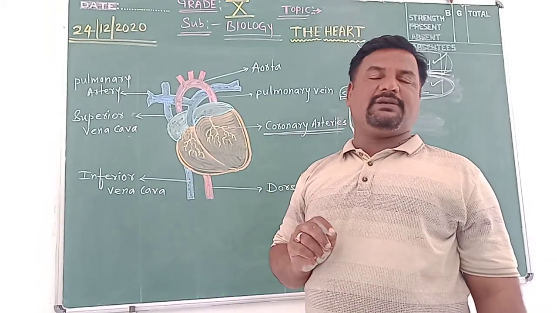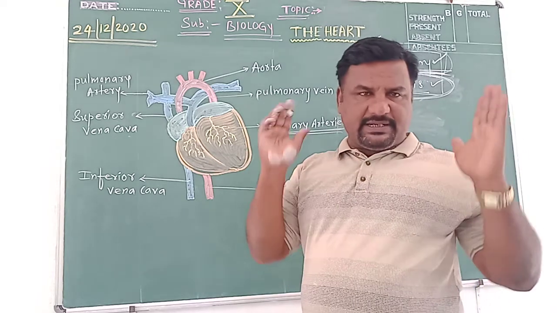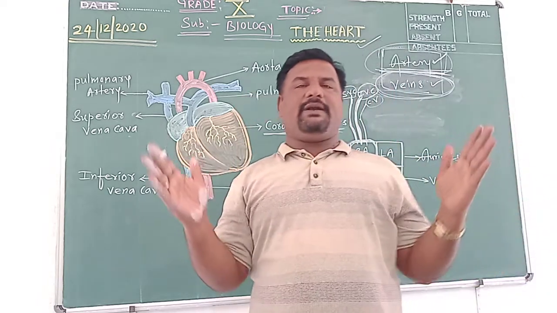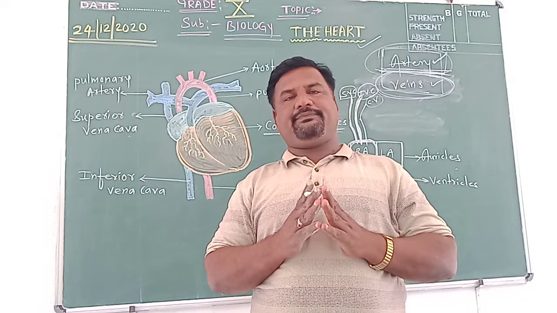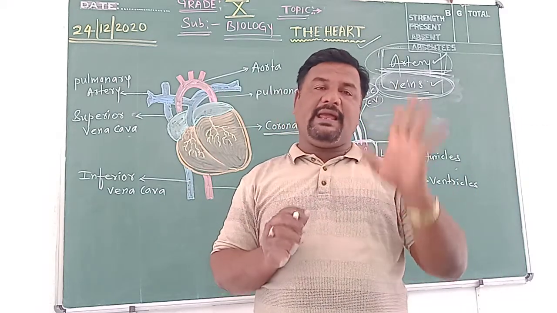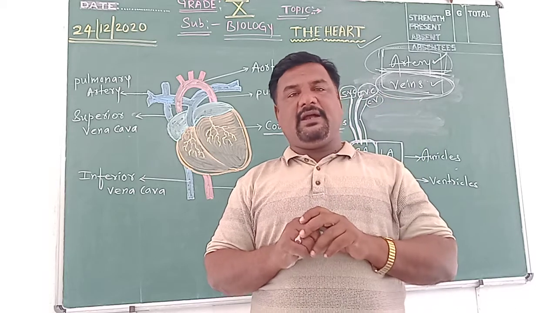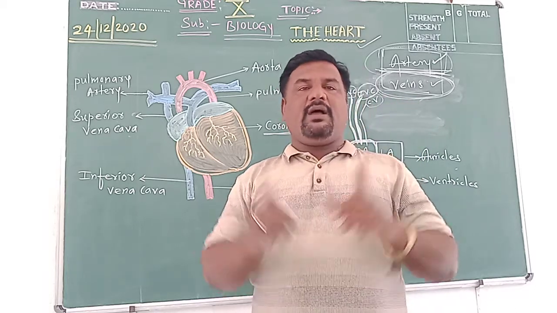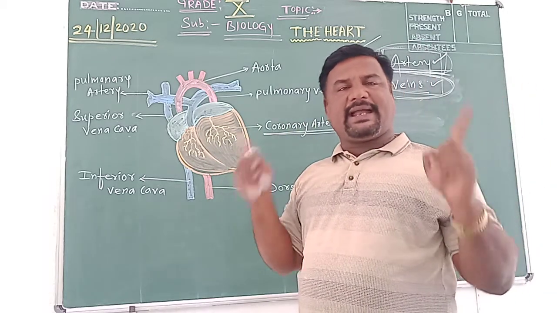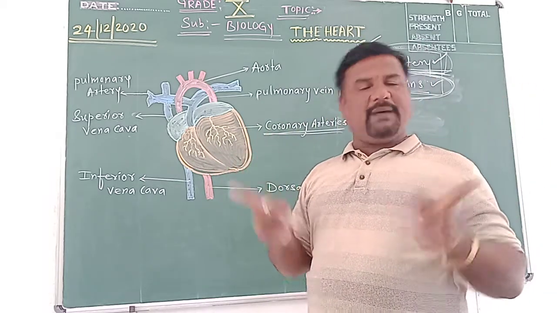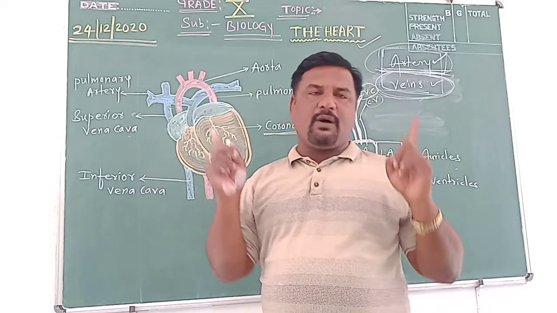This difference we have to remember. Arteries carry oxygenated blood except the pulmonary artery, which carries deoxygenated blood. Veins carry deoxygenated blood except the pulmonary vein, which carries oxygenated blood.